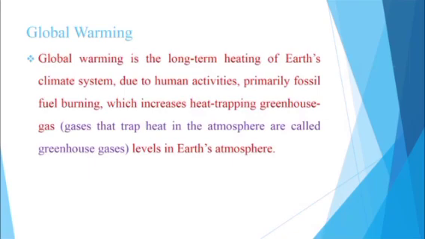First, we have to know what is meant by global warming. Global warming is the long-term heating of Earth's climate system due to human activities, primarily fossil fuel burning, which increases heat-trapping greenhouse gas levels in Earth's atmosphere. So here, greenhouse gas means gases that trap heat in the atmosphere are called greenhouse gases.